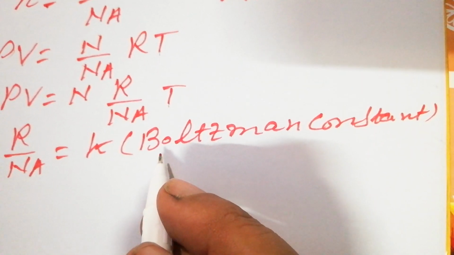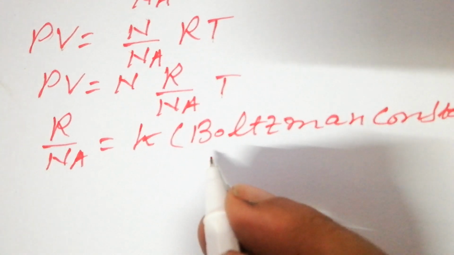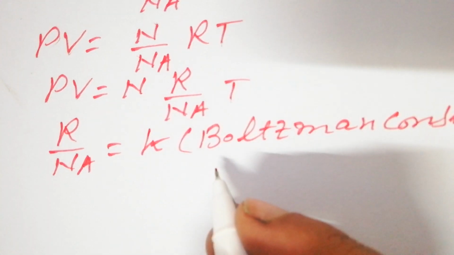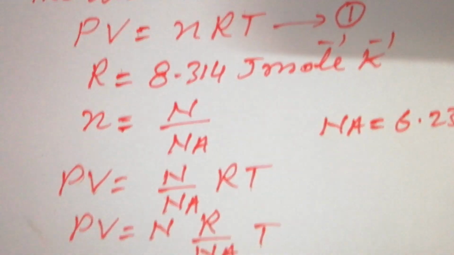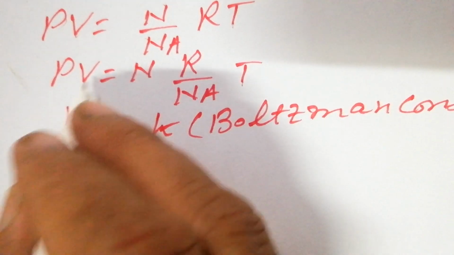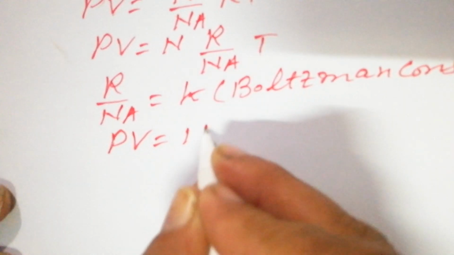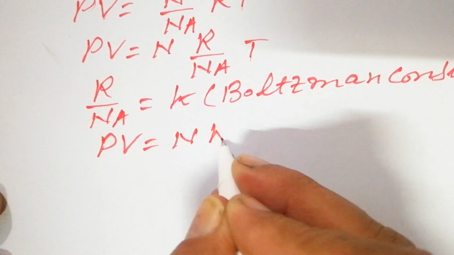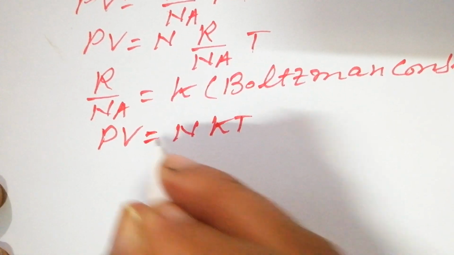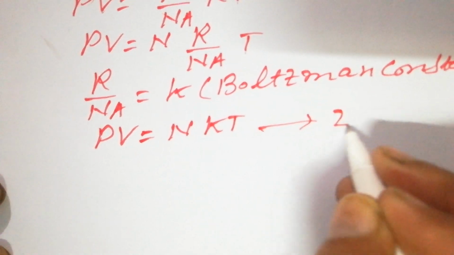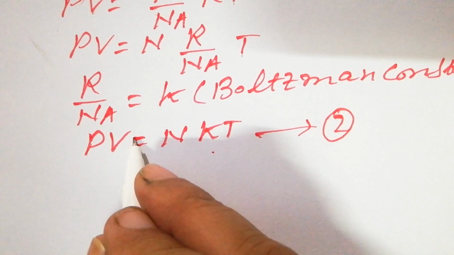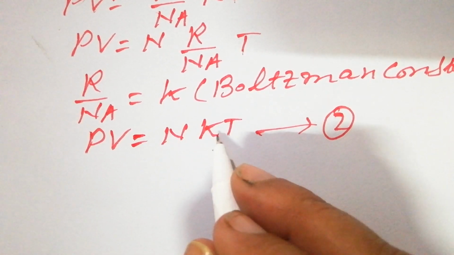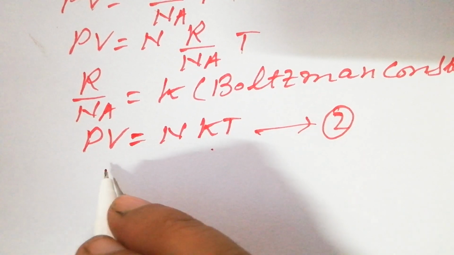You must know its value. K is the Boltzmann constant. Putting this value in the above equation, we have PV is equal to NkT. Let us call this equation number 2. PV is equal to NkT, where K is the Boltzmann constant.